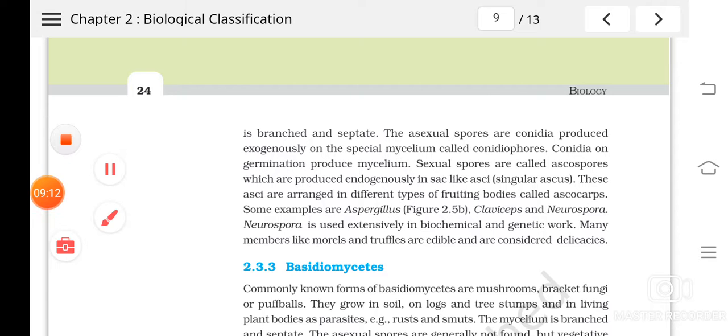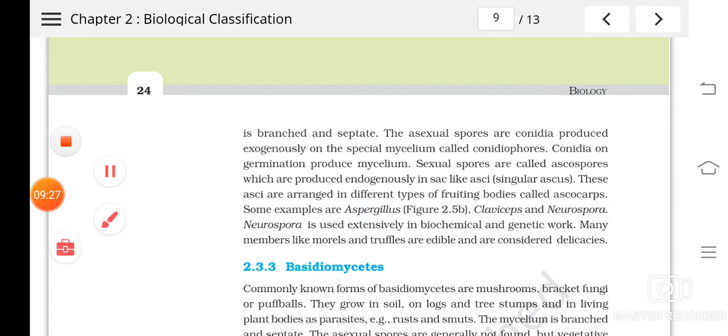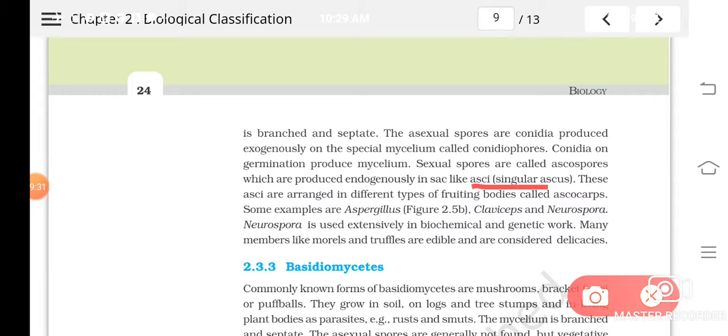Understood? And the sexual spores in this group are known as what? Ascospores. And these ascospores are produced endogenously in sac-like structures called asci or ascus. Understood? And these asci are arranged in the fruiting body known as ascocarp. So have you understood something?